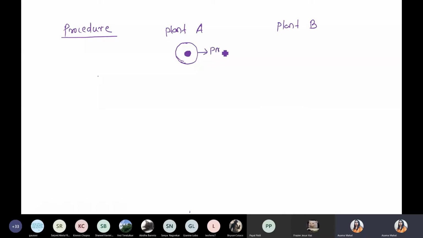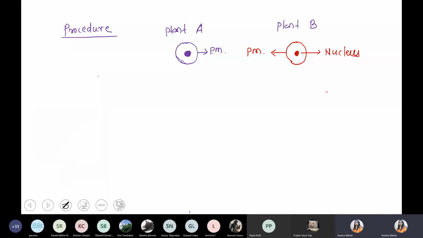Because we already performed one step, digestion of the cell wall, the outermost covering of the cell is the plasma membrane. Same scenario for plant B: we remove the cell wall by the enzymatic method, and inside the cell the nucleus is present at the center. Now you have to simply fuse these two cells, fusion.